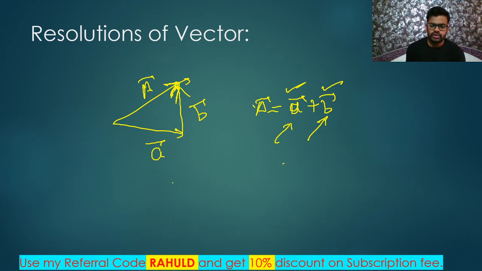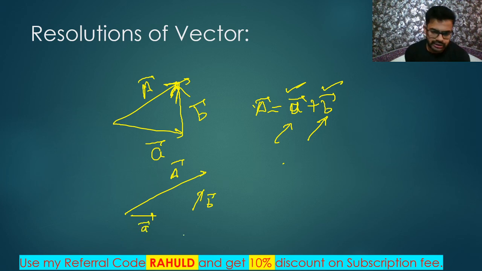Okay, suppose this is A vector, and this is small a vector and this is some small b vector. These are very small vectors, right? But I cannot draw a triangle using this, right? So what I need to do, I need to increase the magnitude of a vector and the magnitude of b vector, keeping the direction same. So I will multiply this a vector with some constant so that its magnitude will increase. So I will multiply some factor, let's say lambda. This symbol is called lambda. Okay, so what will happen? Its magnitude will increase. Got it?